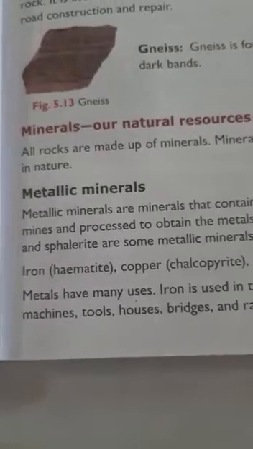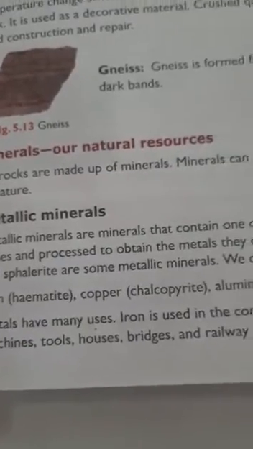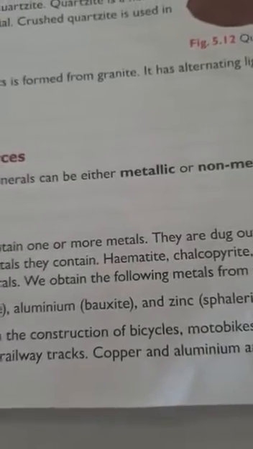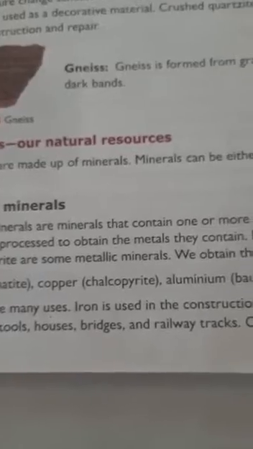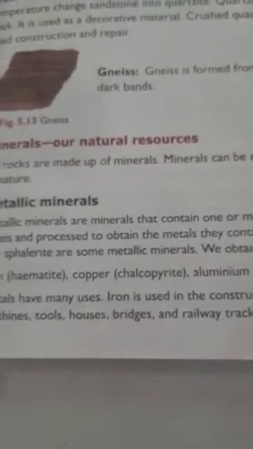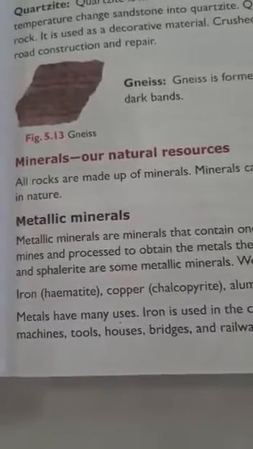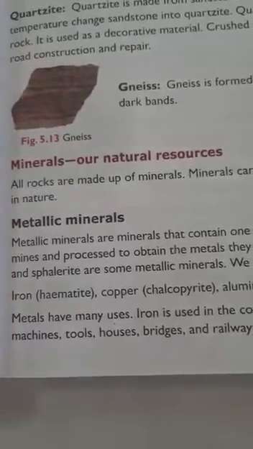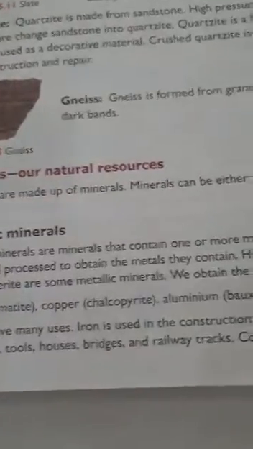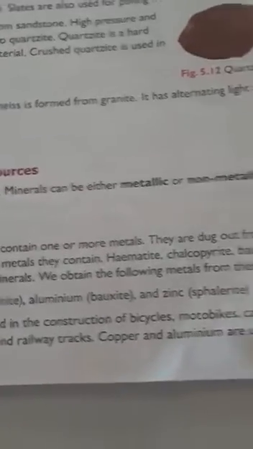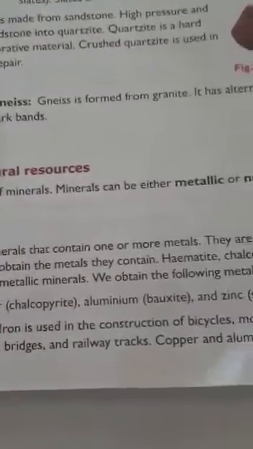Metals have many uses in our daily life. Iron is used in the construction of bicycles, motorbikes, cars, machine tools, houses, bridges and railway tracks. So many things we find around us are made up of metals. From minerals we get the particular metals, like iron, which is used in making motorbikes, cars, machines, tools, houses, bridges and railway tracks, etc.